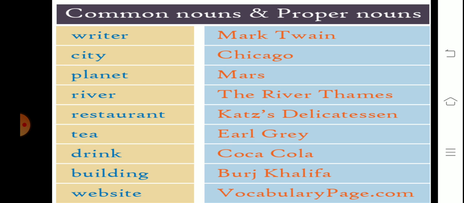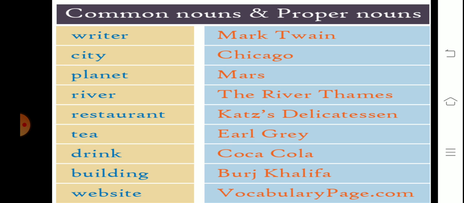Writer is a common noun. It means any writer. But if we say Mark Twain, then it becomes a proper noun because here we are discussing a specific, a particular writer. Even you can take another proper noun, Shakespeare or Wordsworth. Any writer you can take. City means any city, that is a common noun. But Chicago, Mumbai, Delhi, these become proper nouns.